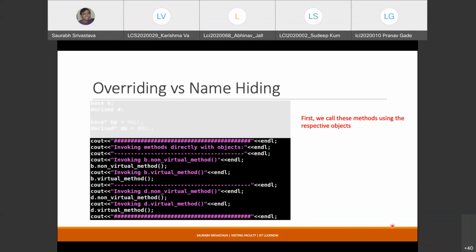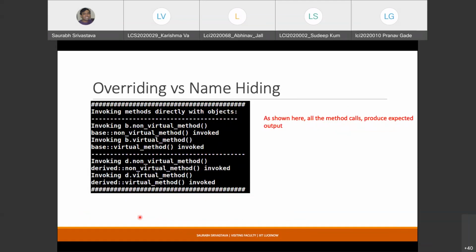All I'm doing is creating an object of both types, base as well as derived, and then simply calling these methods: base object dot non-virtual method and base object dot virtual method. Similarly, derived object dot non-virtual method and derived object dot virtual method. So the output here is pretty much as per expectations. When you call the non-virtual method on the base class, it is that method whose definition is invoked, and when you call the virtual method on the base class, that same method is invoked. Similarly for the derived class. So here the expected method is being invoked.